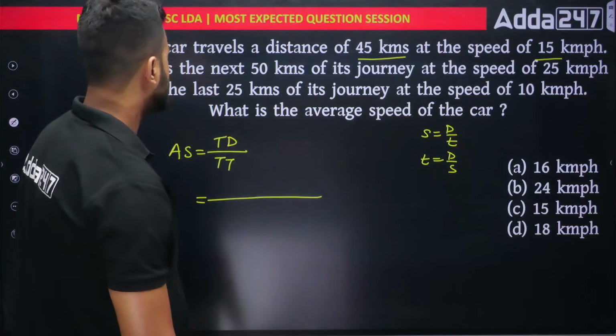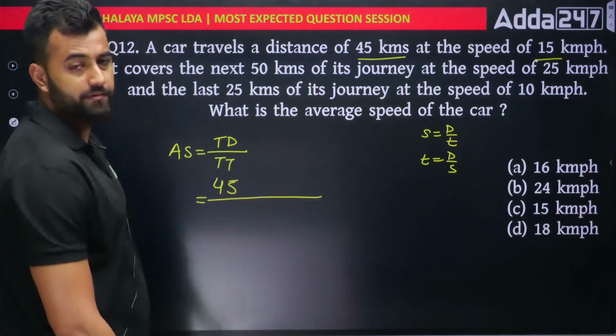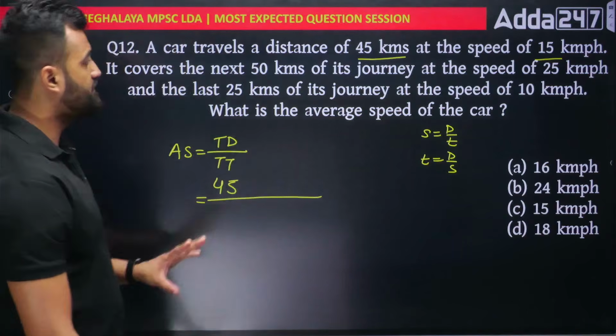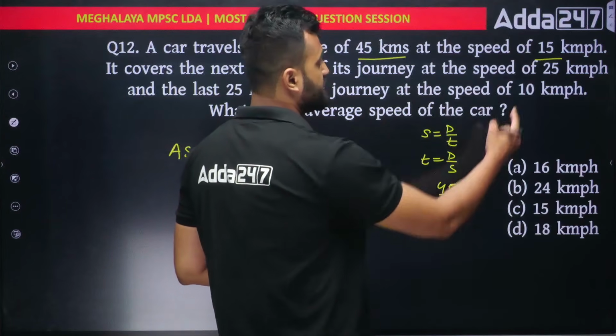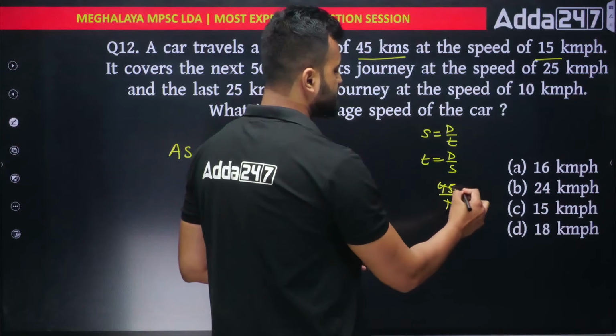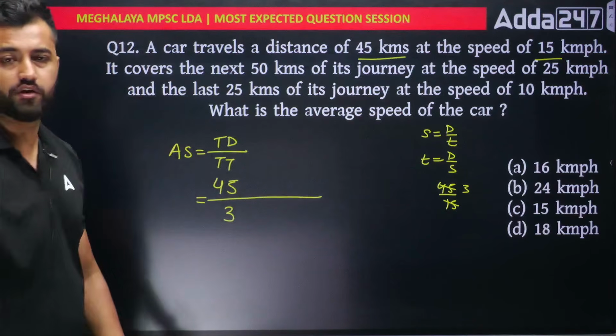So at first stage, I am traveling 45 km. And out here, how much time am I taking? The time taken to cover 45 km is how much? I'm doing it out here. So just divide 45 by the speed. Speed is how much? 15. And this is how much? 3. Yes, 15 3s are 45. That means in 3 hours, I have covered 45 kilometers.